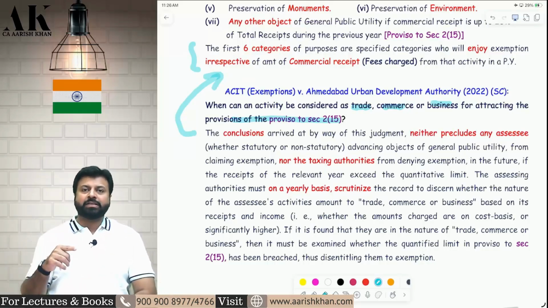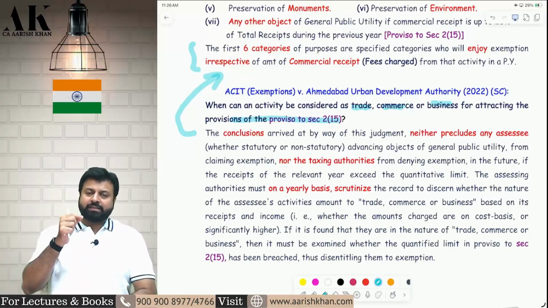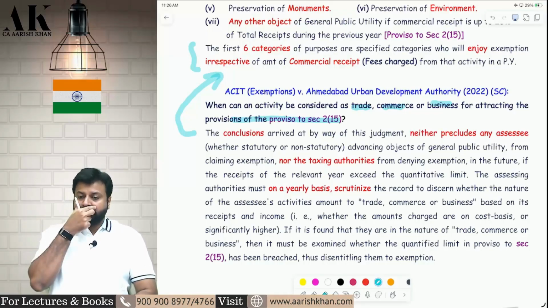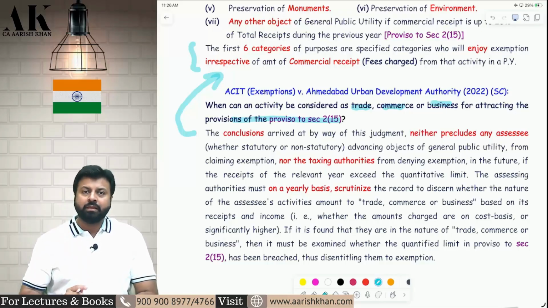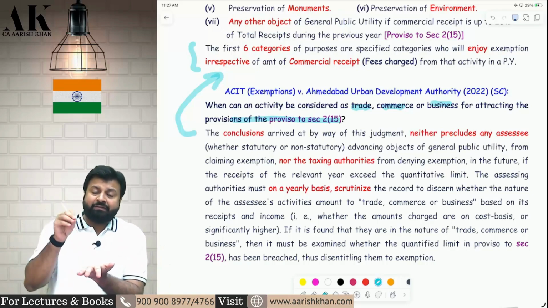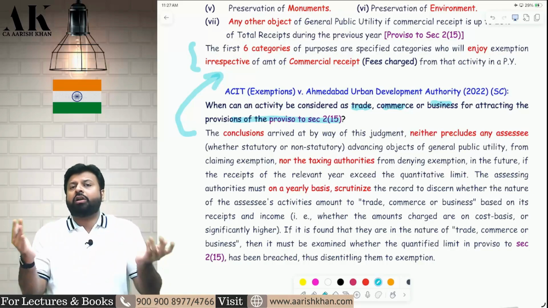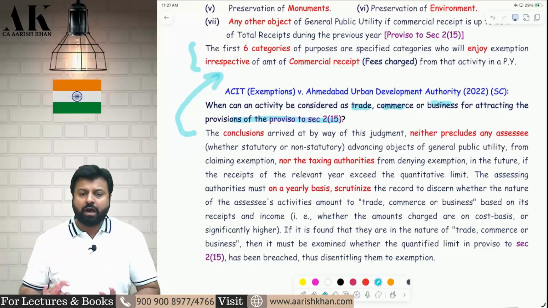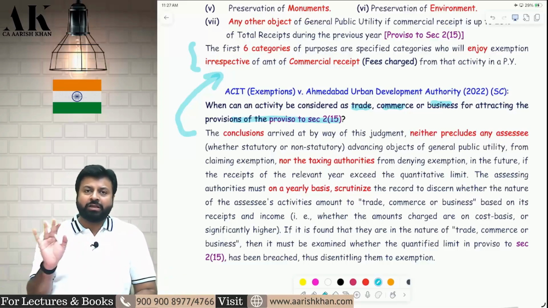The first 6 points are given in the first 6 subsections, and the 7th one is given as a proviso to the section. So whether whatever activity I am doing can be called a business activity, commercial activity, or trade activity for the purpose of this chapter, how to determine that? The court has not given any clear judgment.